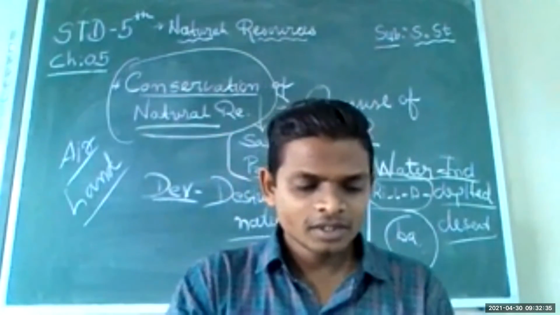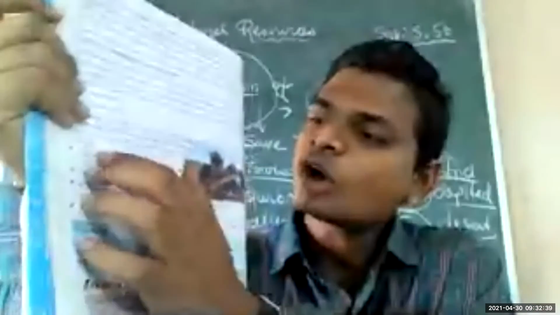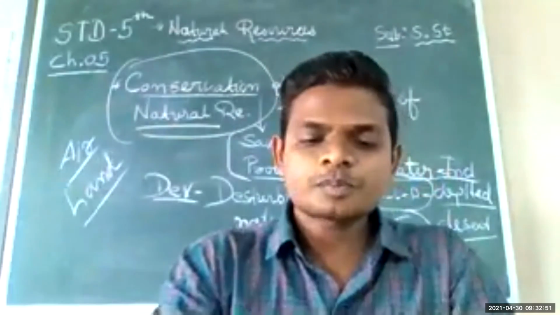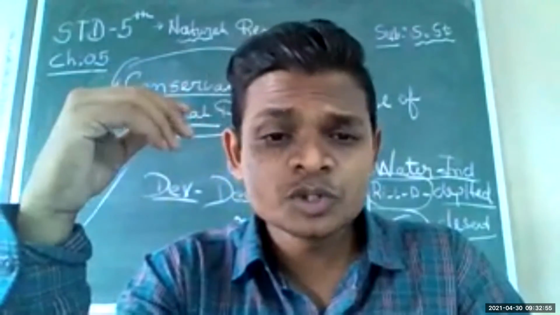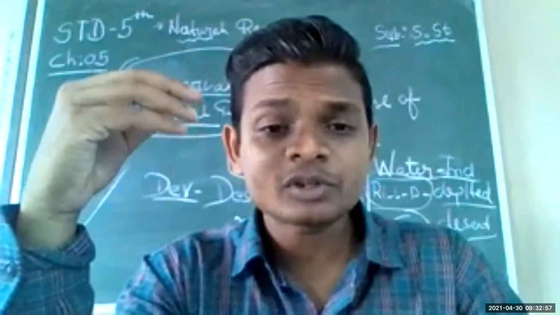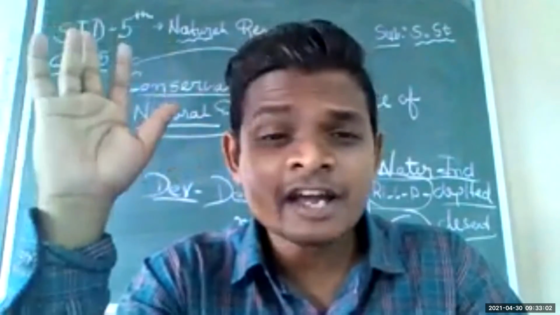Then we can do our bit. You have to write down all these three topics given here and underline them. First point is reducing our trips by car. Sometimes we misuse petrol, the car or bike, wandering here and there without any reason.